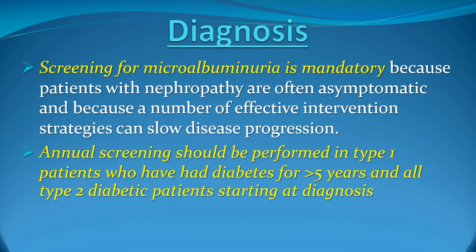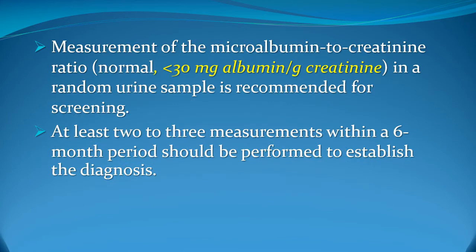Remember, type 2 diabetes, in many cases, is asymptomatic, and sometimes by the time of diagnosis, you might find evidence of microalbuminuria. Now, the screening for microalbuminuria is done by a test called the albumin creatinine ratio in urine, in a randomly collected urine sample, and the normal should be less than 30 milligrams.